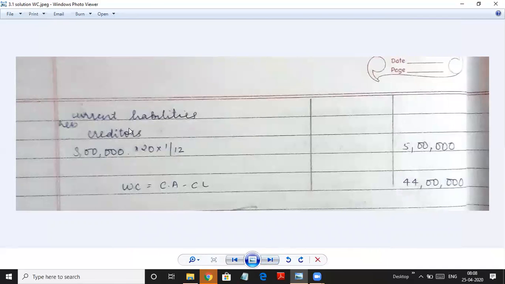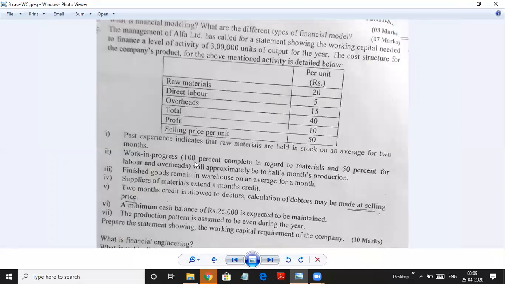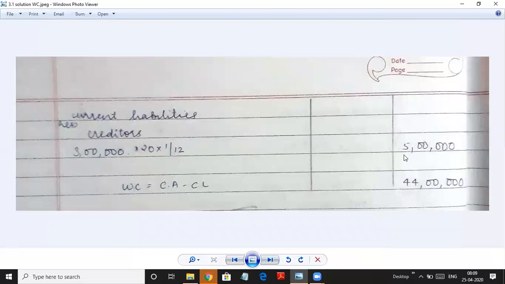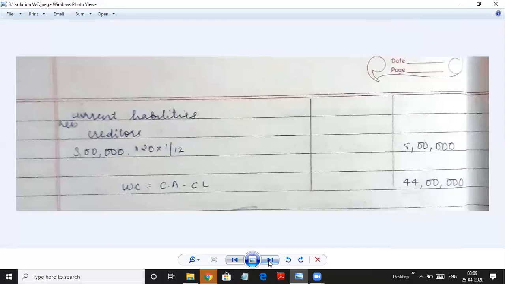Then current liabilities, there's only one current liability, creditors. They have not told lack in payment of wages or overheads. So there's no other outstanding liability. So creditors 3 lakh into, we take it on raw material cost, which is 20 rupees. See here, raw material 20 rupees, and suppliers extend a month credit, so it remains for 1 month. You multiply it by 1 by 12, you get 5 lakh. So current assets was 49 lakh minus current liability 5 lakh, you get working capital 44 lakh.